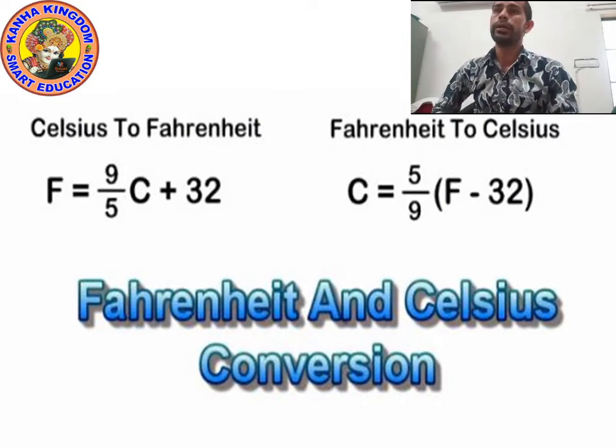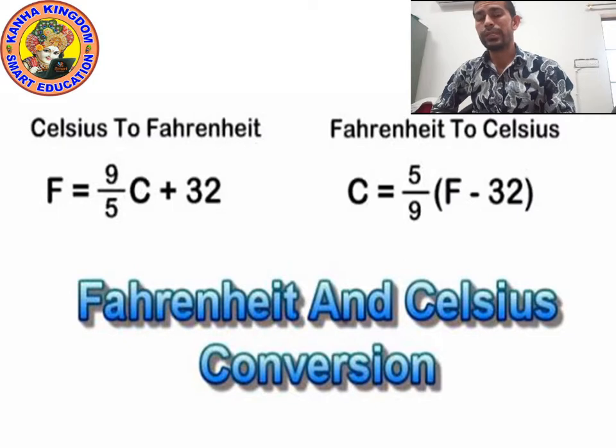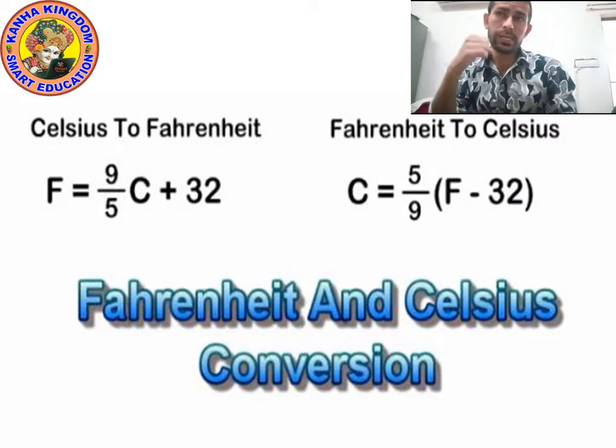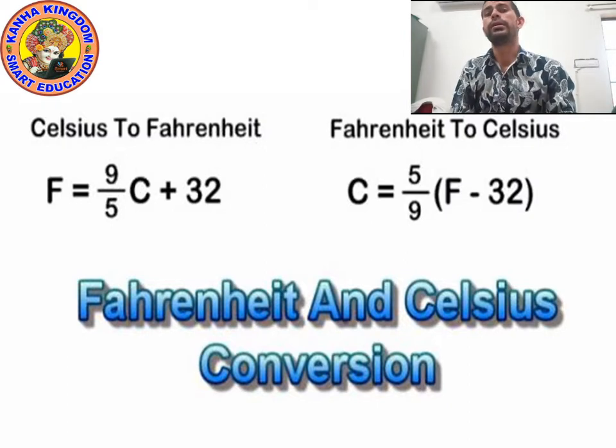These are the two formulas. To calculate Fahrenheit, use 9 by 5 C plus 32. To know Celsius, use 5 by 9 F minus 32.